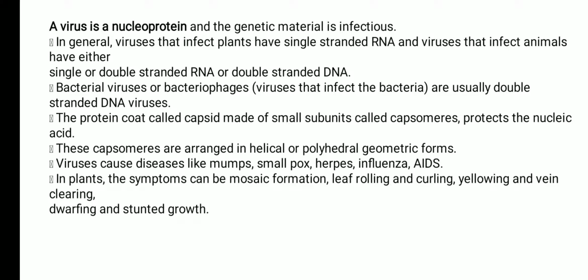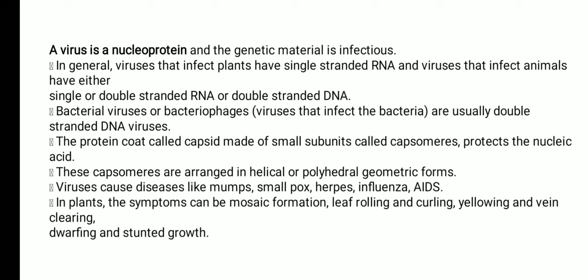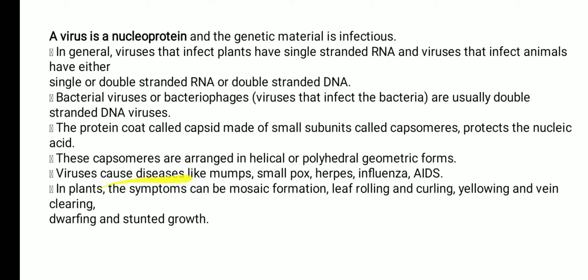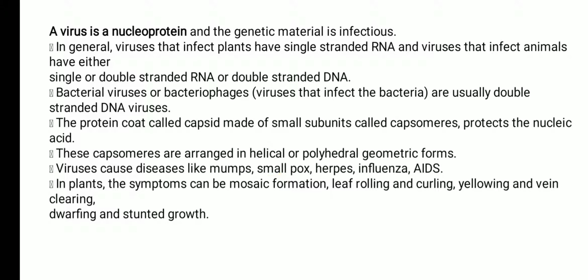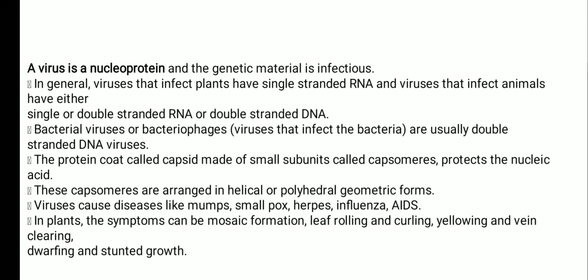Okay. Next, they have single stranded or double stranded RNA or DNA. Students, there is a set of viruses which infect bacteria. They are called bacteriophages. Very, very important. What are bacteriophages? The protein coat is called the capsid, each unit is known as a capsomere, and inside is the nucleic acid, that is the genetic material. We know that the capsomeres are arranged in which pattern? They are arranged in a helical or polyhedral geometrical pattern, and the different kinds of diseases are mentioned here, so please go through it. Okay, it's very important.